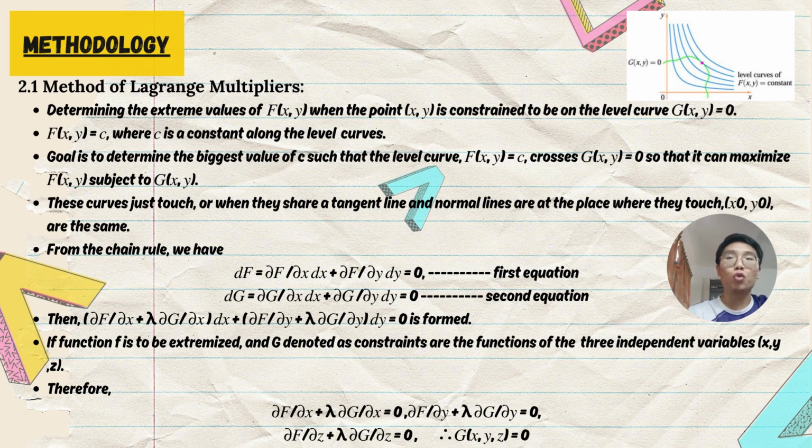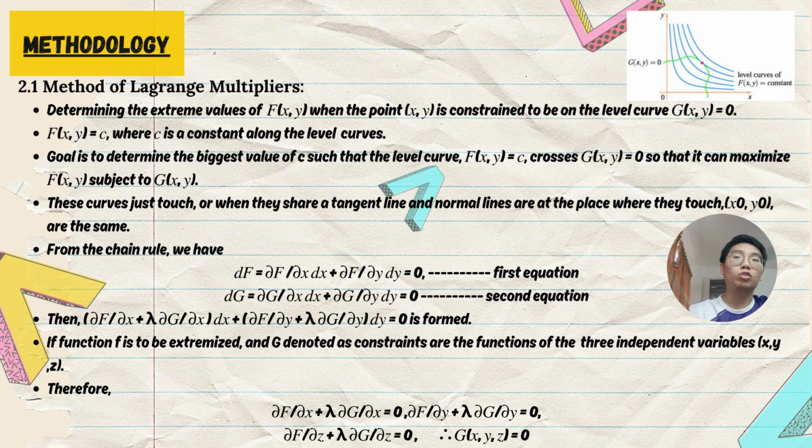From the chain rule, we have df equal to partial derivative f over partial derivative x dx plus partial derivative f over partial derivative y dy equal to 0 as the first equation. The second equation is dg equal to partial derivative g over partial derivative x dx plus partial derivative g over partial derivative y dy equal to 0.